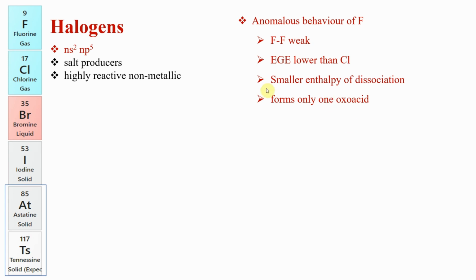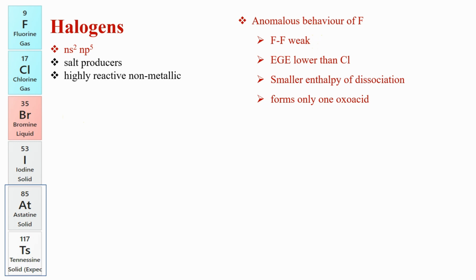Now, a couple of things that we already know. Halogen means salt producers. Halos means salt, gens means producers. They are highly reactive, and we know they are non-metals. The reason they are highly reactive is that by gaining one electron, they become inert gas. So they really want to become inert gas. Now the general configuration we know: ns2 np5, and as always, the first group member has anomalous behavior.